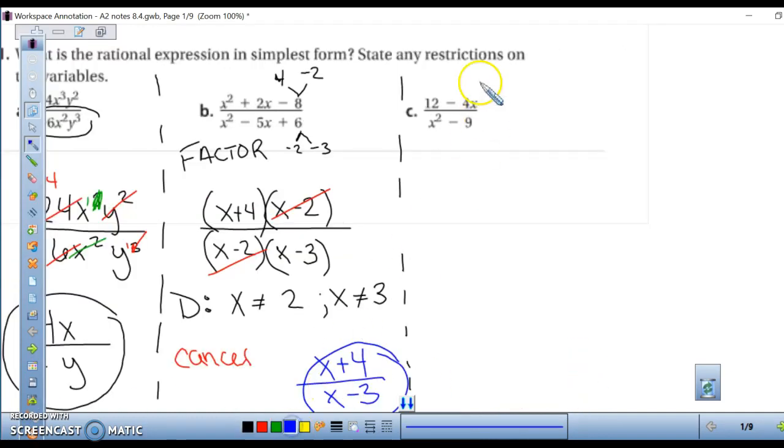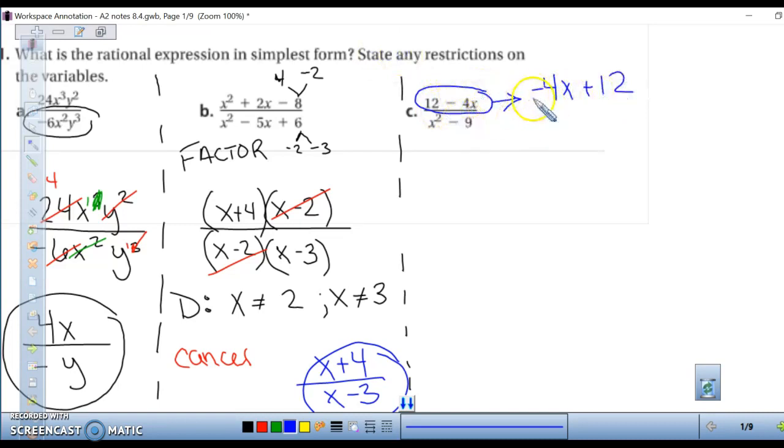Last example. We can factor out a common number. So they both have in common. And let's rearrange first. So 4x plus 12. Take the negative with it, so it'll be a negative 4x plus 12. Now we can take out a negative 4, and we're left behind x minus 3.